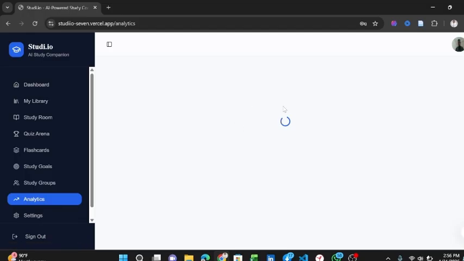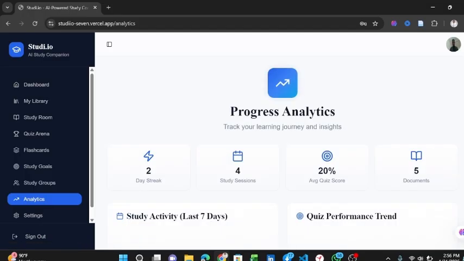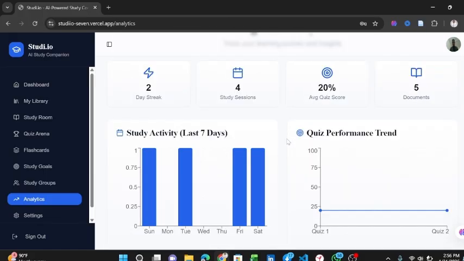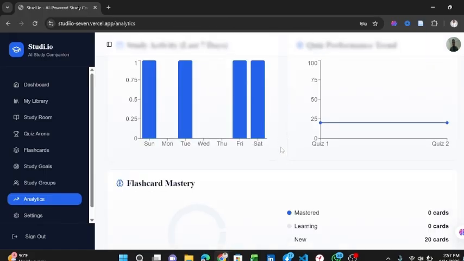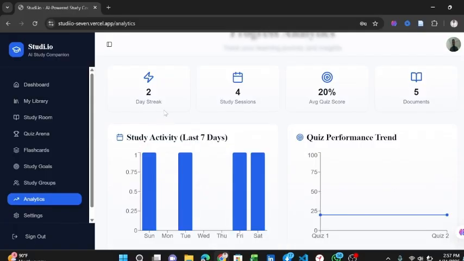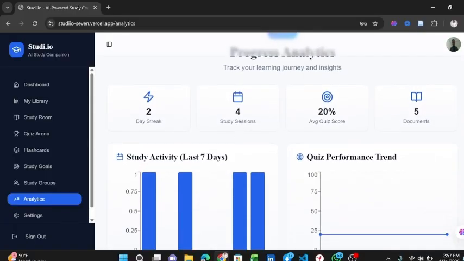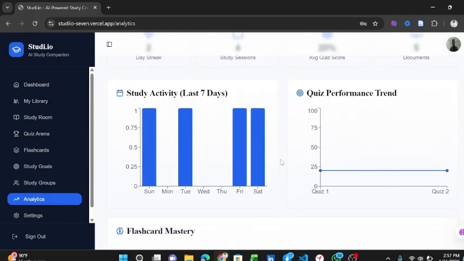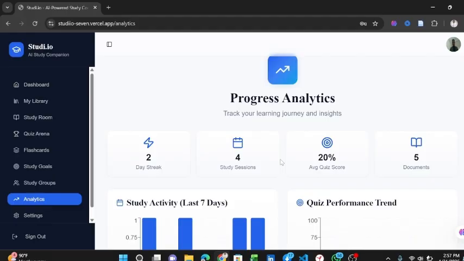And the analytics here gives students a review. It allows students to see their learning journey or their learning process. For instance, I've been using this for the past 2 days and it shows that I'm on a 2 days streak. I have 4 study sessions. My average quiz score is 20% and I have uploaded 5 documents. So this progress analytics allows students to keep track of their learning process. By this, students can predict how far they have been doing. They can predict their performance.